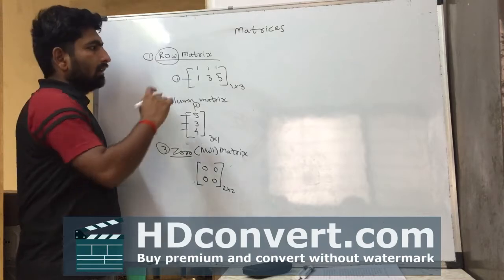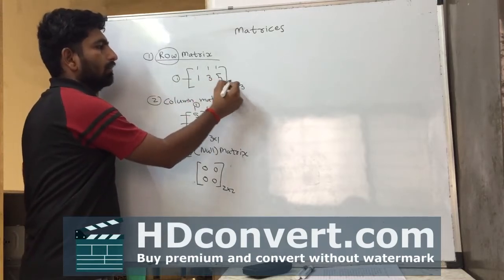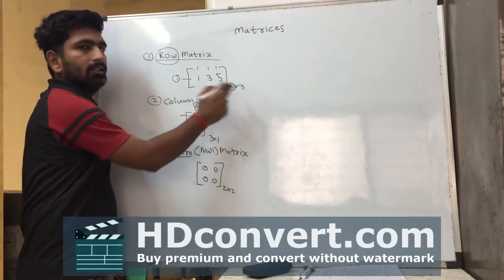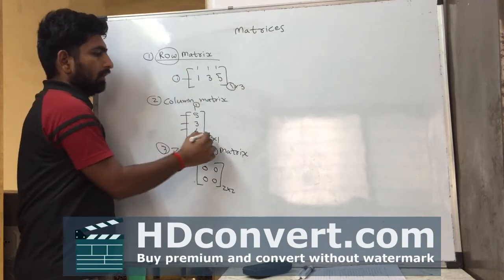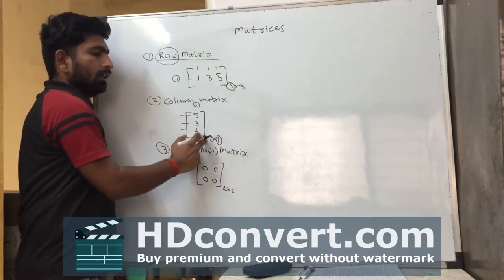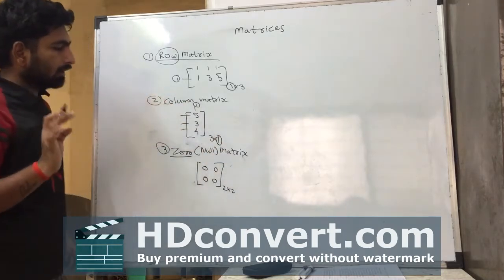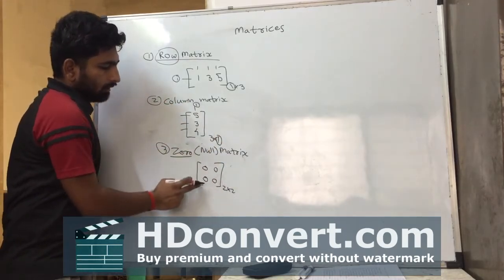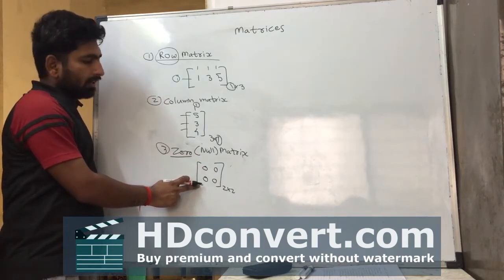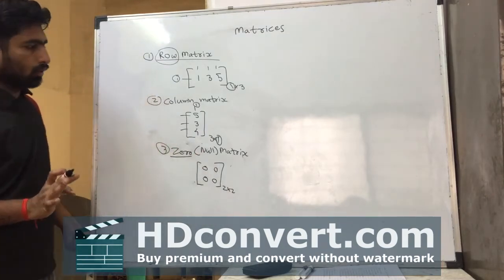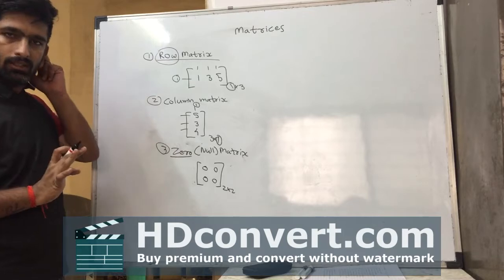We can simply classify them. If the order is 1 by 3, then it is a row matrix. If 3 by 1 or anything by 1, it is a column matrix. And in this zero matrix, all elements are 0. So we can easily classify these three types.